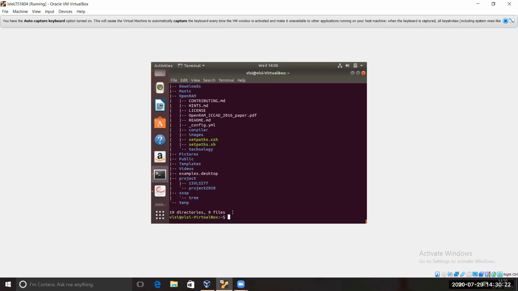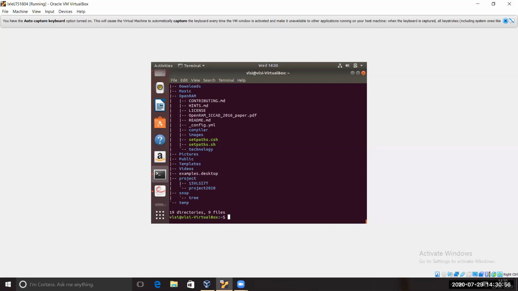What is tree, basically? Tree is a command which will show you the things like a hierarchy, the total hierarchy structure, like in downloads what are the files, in music what are the files. It shows the directories under that directory, then under that directory what are the files. It will show all these things in a tree fashion.